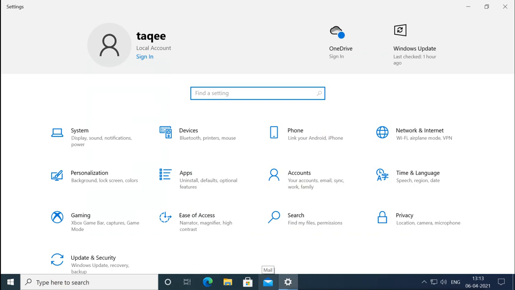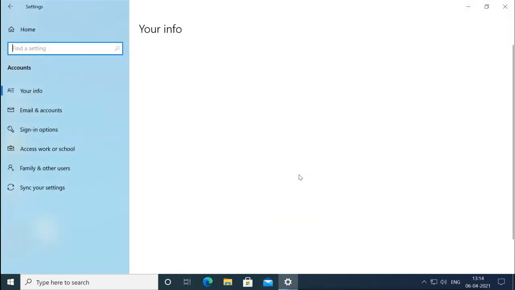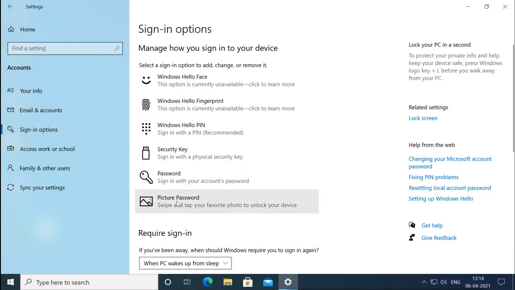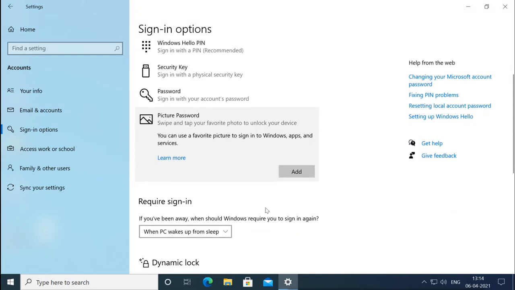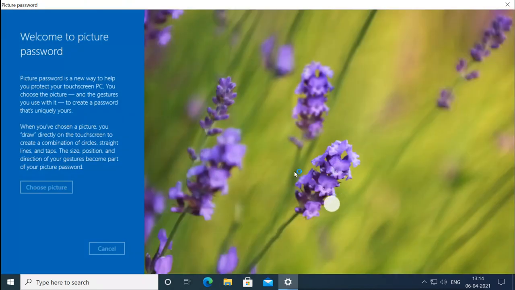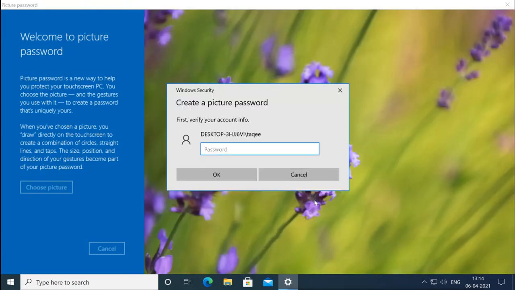Again, for configuring picture password, we'll go to the setting app, accounts, and under accounts we'll go to sign in options, and under the sign in options we have the picture password option. We click on picture password. It shows that you can use this picture password to log in with your Windows apps and services, so you can click on add. Now it is giving you an example here, and before that it is asking for the current password. My password is abc at 123.